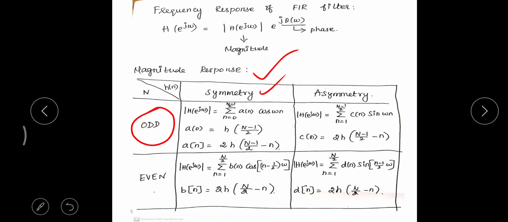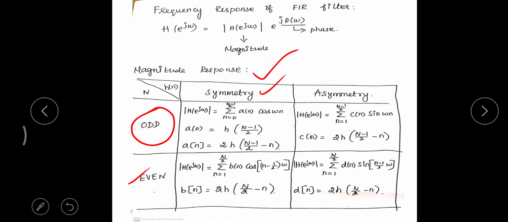Similarly, for another category, when h of n is symmetric and N is even, what is your magnitude function? Here I use the variable b of n, that is summation n equal to 1 to N by 2 of b of n cos of (n minus 1 by 2) omega, where b of n is equal to.